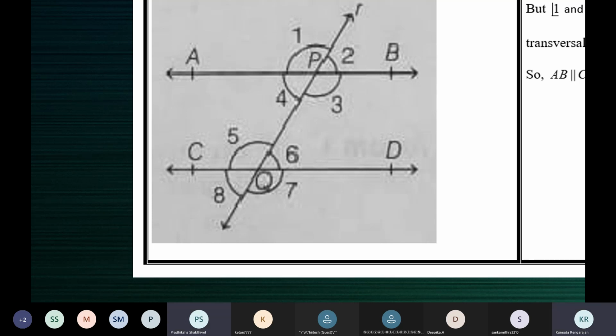So it is proved that angle 4 is equal to 8, that is, corresponding angles are equal. No. Why are you going beyond? You said 4 is equal to 2, vertically opposite angles, correct? Then, after that?